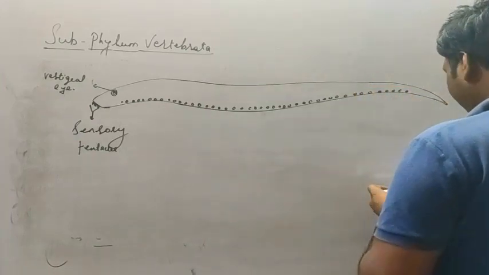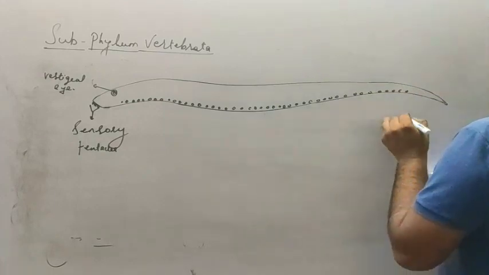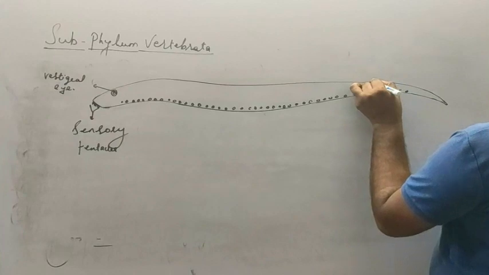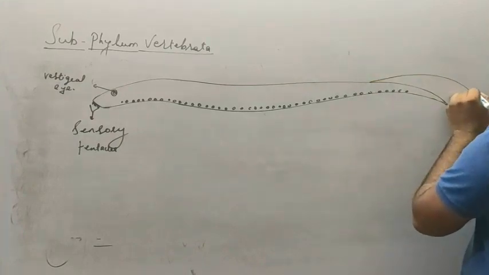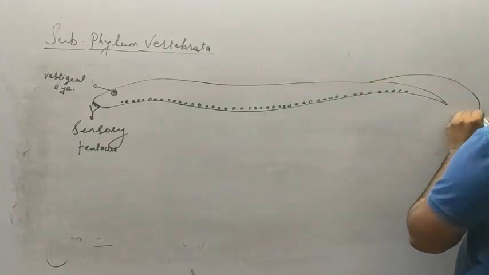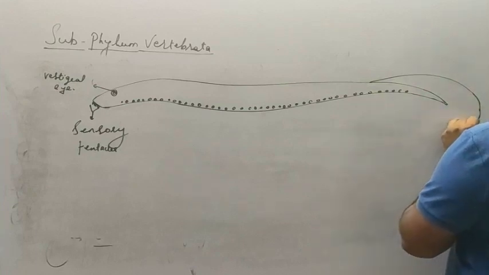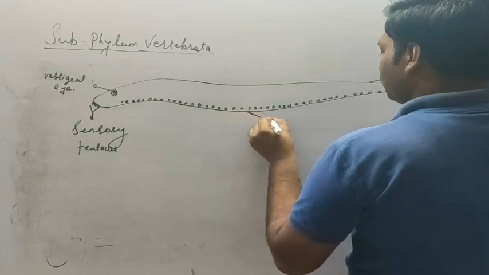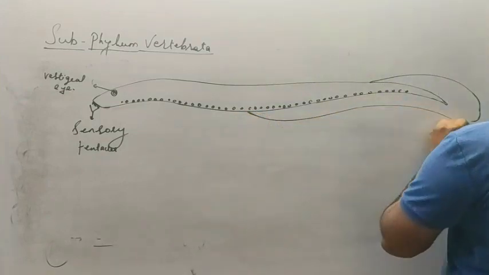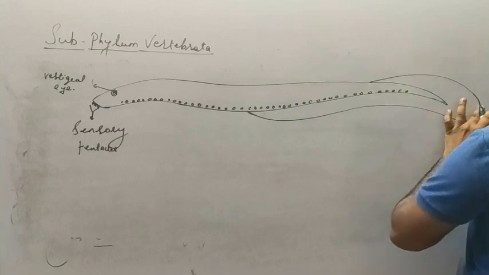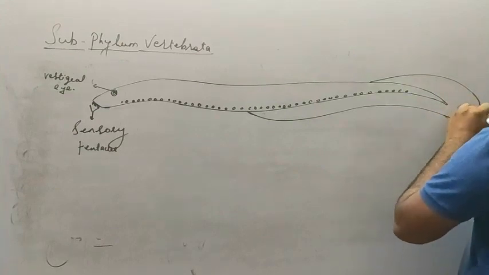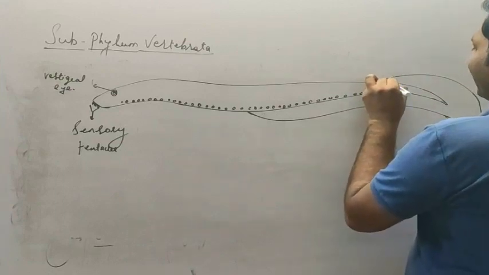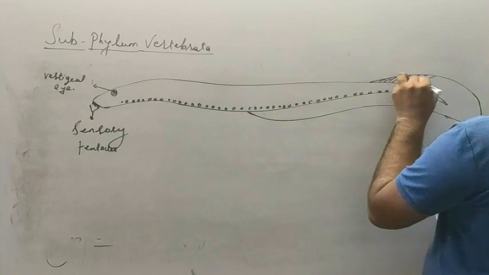Okay, then the body has a caudal fin. This is the caudal fin, and this caudal fin is covered with the scales.